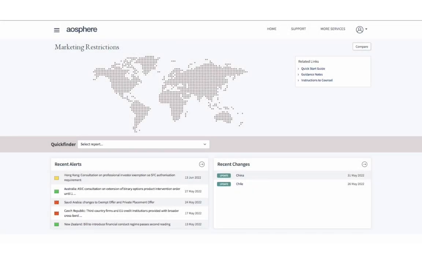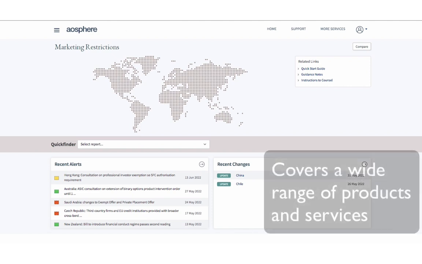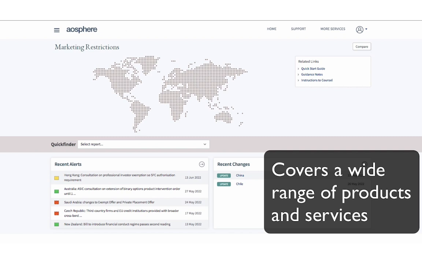Rulefinder Marketing Restrictions is an online service provided by aosphere. Rulefinder MR is maintained by a large, dedicated team of senior lawyers and helps institutions understand and comply with the key restrictions when offering a wide range of financial products and services to institutional and retail clients around the world.